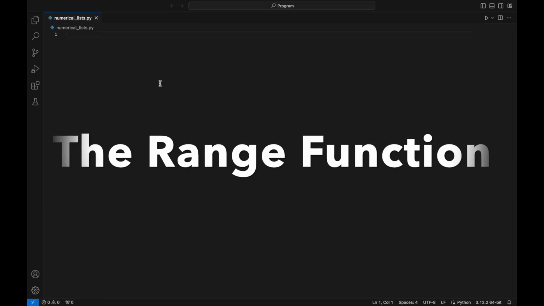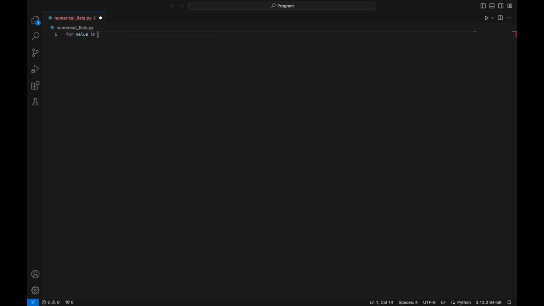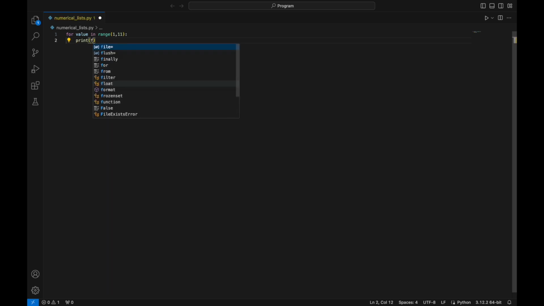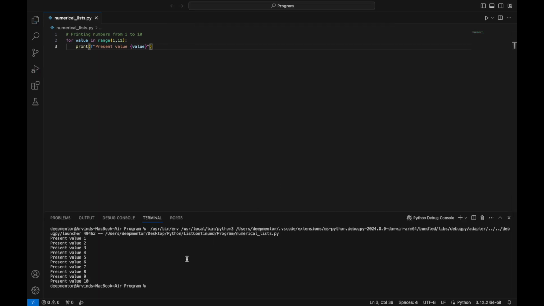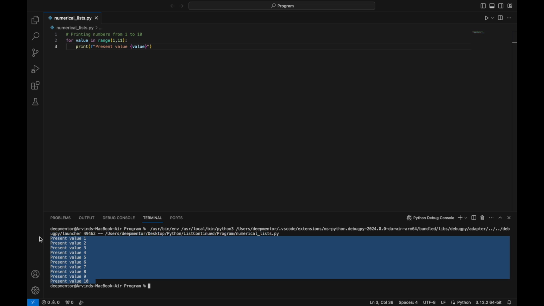Like you have iterated over a string list, you can also iterate over numerical values. Let me introduce you to the range function. The range function generates a sequence of numbers in a provided range. It's quite useful when you want to repeat some operation x number of times. You can provide the starting number as the first parameter and the ending number as the second parameter. Keep in mind the starting number is inclusive and the ending number is exclusive. So in the example, 1 is included and 11 is excluded.